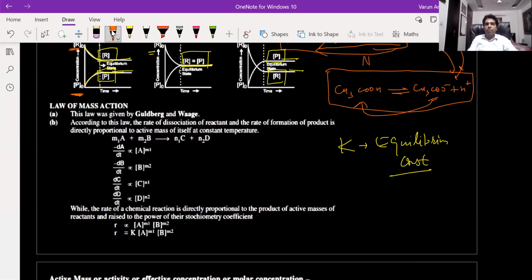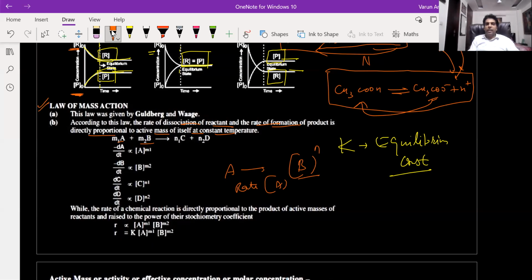Now, law of mass action. This was given by Goldberg and Waage. So according to this, the rate of dissociation of the reactant and the rate of formation of product is directly proportional to the active mass of itself at constant temperature. So basically, if A is my reactant, the rate of reaction will depend upon concentration of A. And suppose B is my reactant, then it will also depend upon the concentration of B, raised to power some coefficient. It can be 1, it can be anything else. It can be fractional also, it can be integer also, anything.